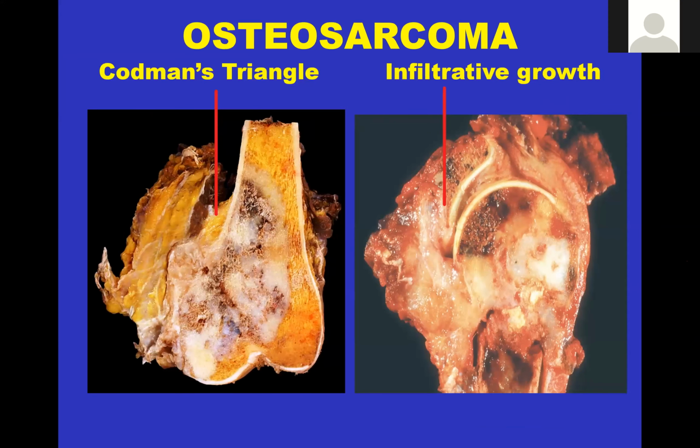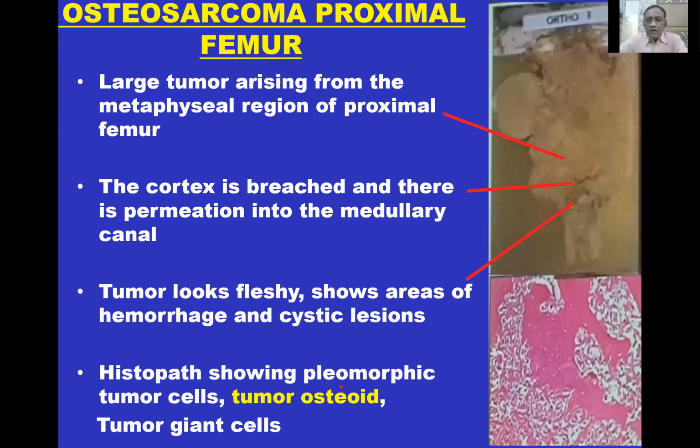This is another specimen of osteosarcoma of the proximal femur, which shows a large tumor arising from the metaphyseal region of the proximal femur. The cortex is breached and there is permeation into the medullary cavity. The tumor looks fleshy and shows areas of hemorrhage and cystic degeneration. Histopathologically, it shows pleomorphic tumor cells, tumor osteoid, and tumor giant cells.